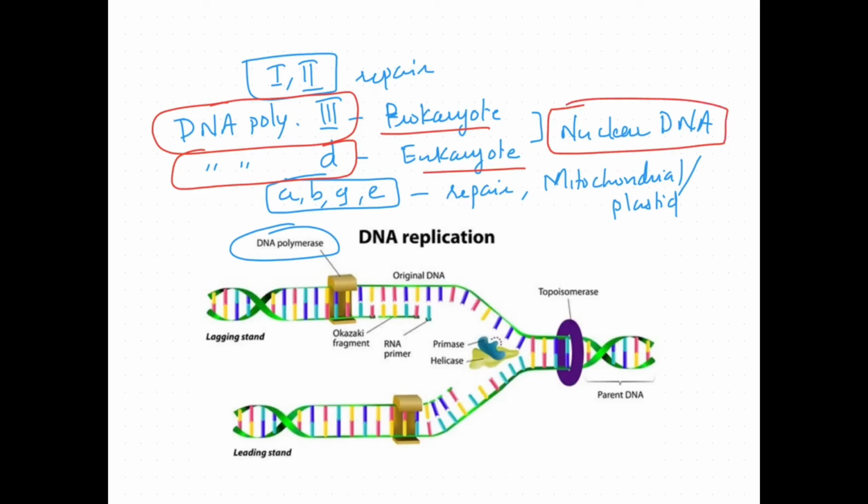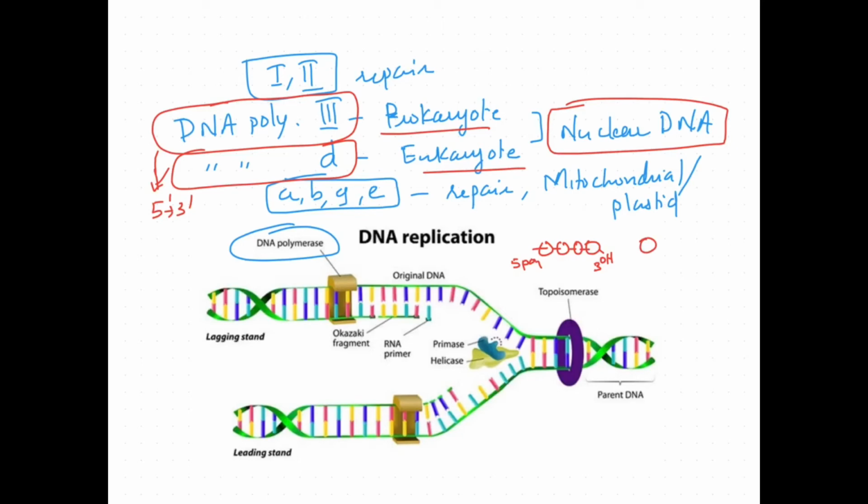DNA polymerases can synthesize DNA only in the 5' to 3' direction. This means they can extend the DNA chain by catalyzing the formation of a phosphodiester bond between the 3' hydroxyl end of a growing chain and the 5' phosphate of an incoming nucleotide. They will have a 3' OH end, and the other end will be 5' PO4.